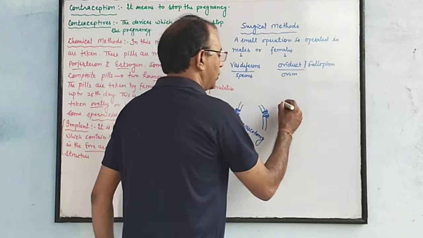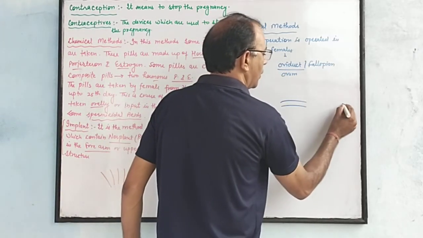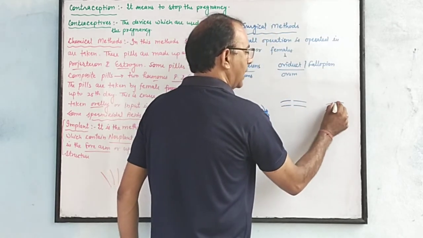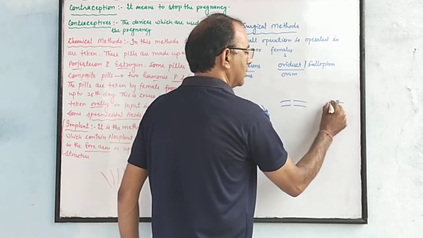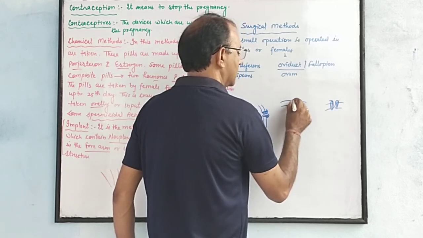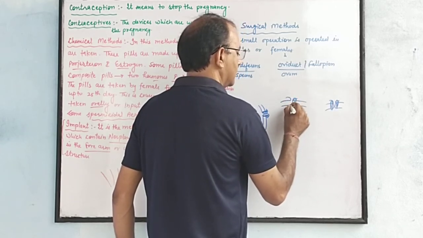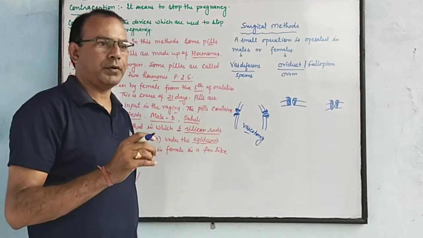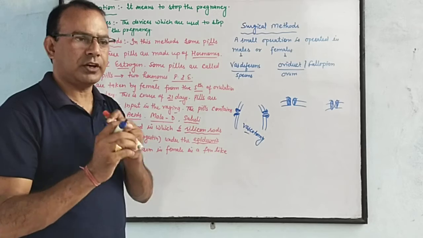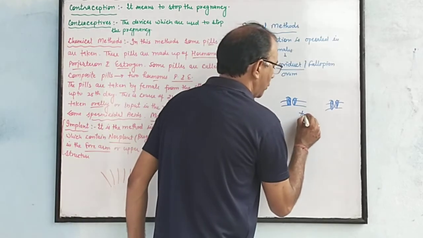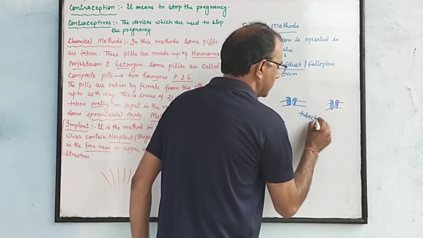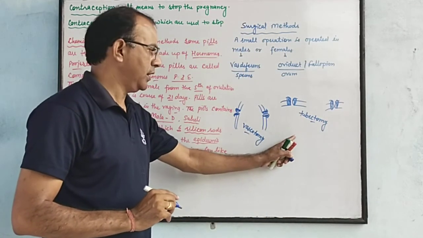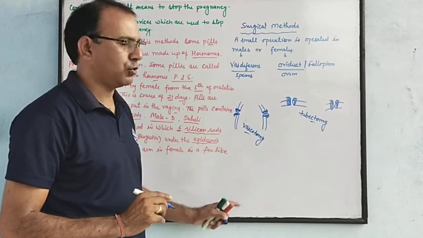And in female, suppose this is the fallopian tube, oviduct, right and left, this one is also cut and both ends are tied with thread, like this one. In female, the fallopian tube or oviduct is cut and both ends are tied with thread. This is called tubectomy. In female it is known as tubectomy, and in male as vasectomy.